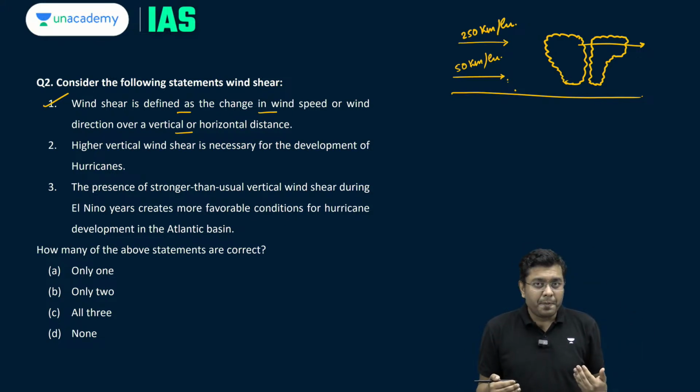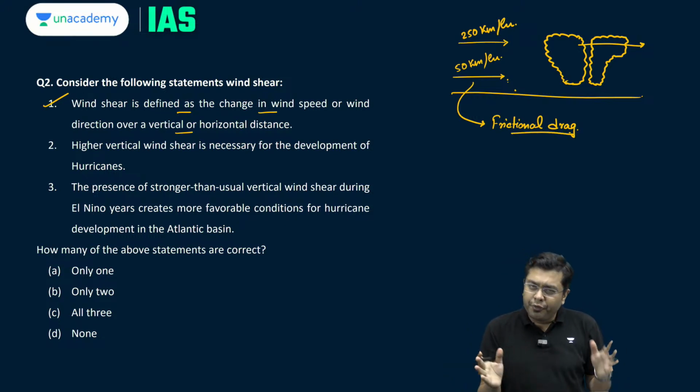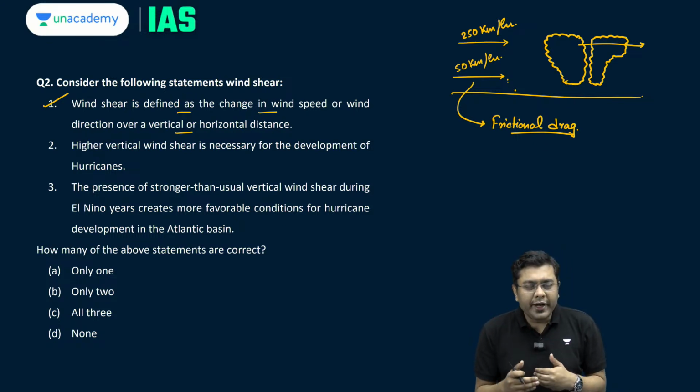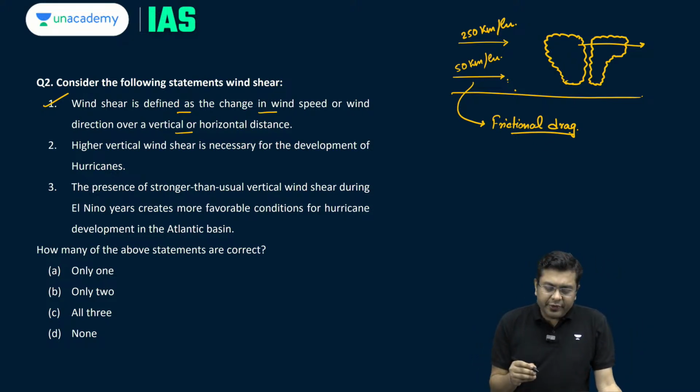But why is it so? Because the wind blowing closer to the surface experiences frictional drag. That is the force of friction, the force of resistance which acts upon this particular wind owing to the resistance on the ground surface. So this is why wind shear comes into place.